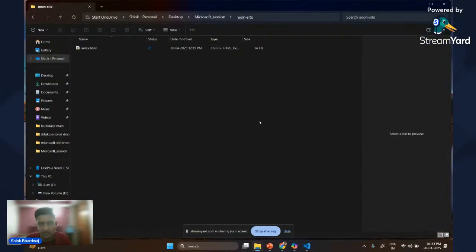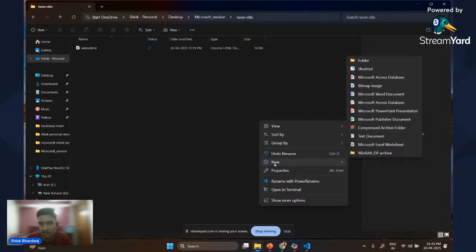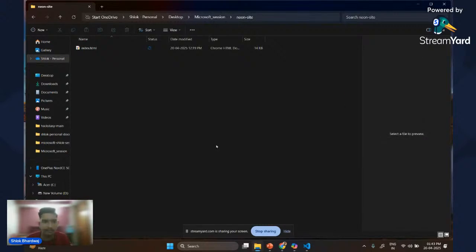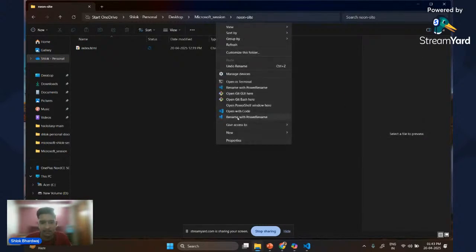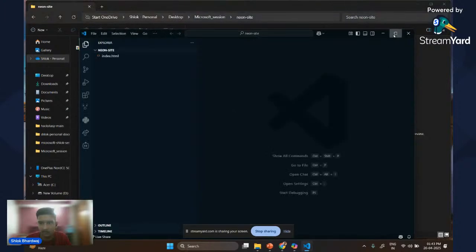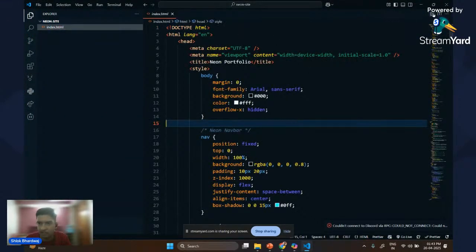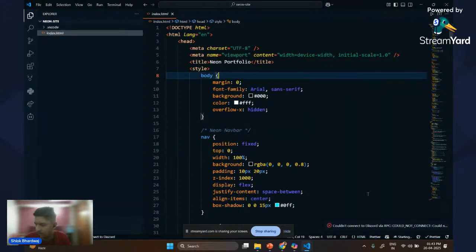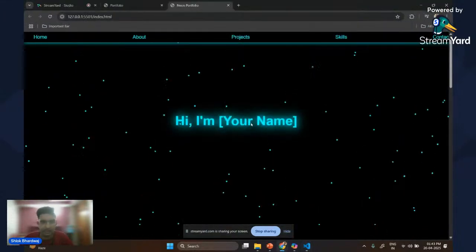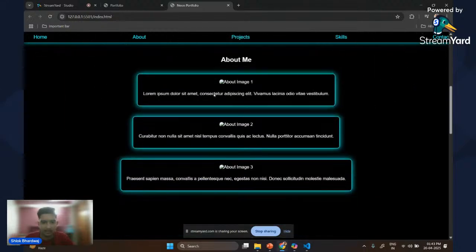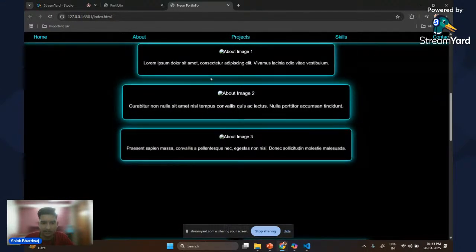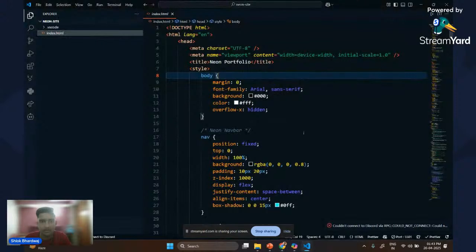I have the neon site already prepared, which was made using the same code, but if we use different models, there is a change in the website which we create. For example, if I open this, I have used the same prompt from the site, and if I just open it using the live server, look, it's something like this. So we can also ask Copilot to make changes into this code.